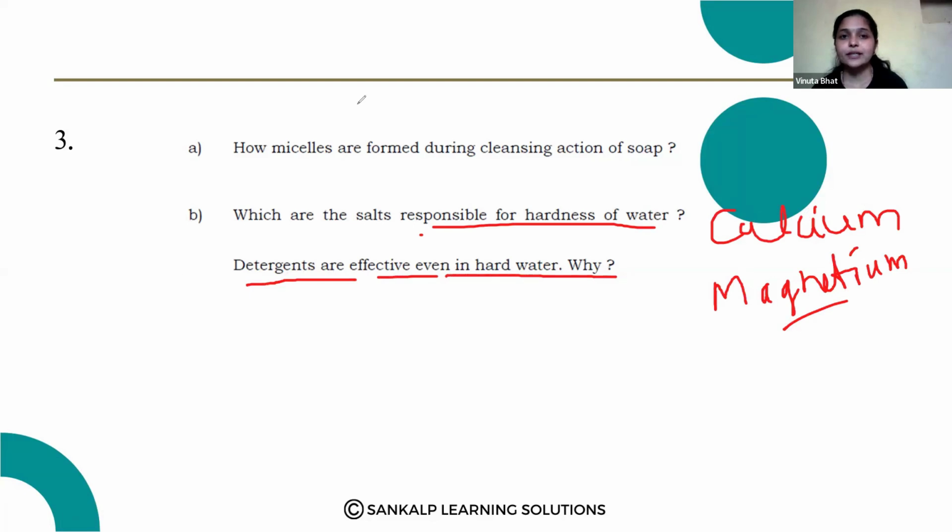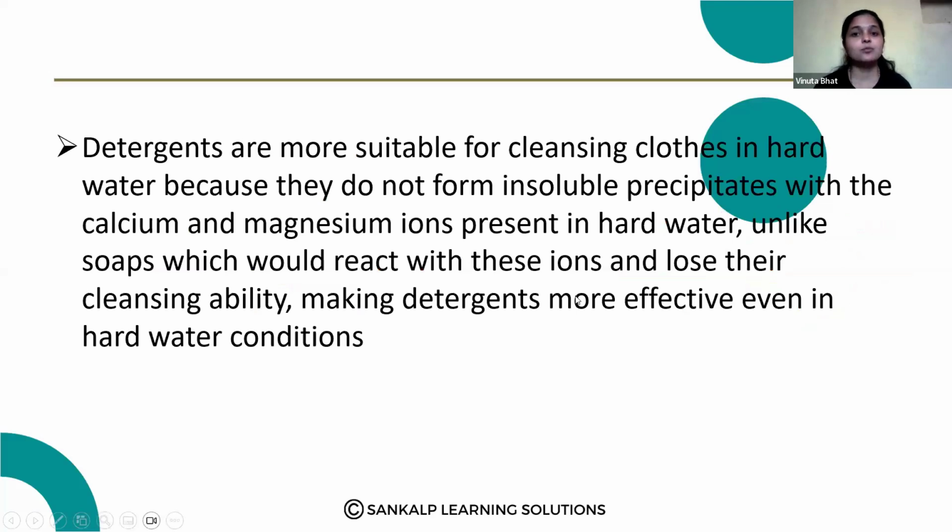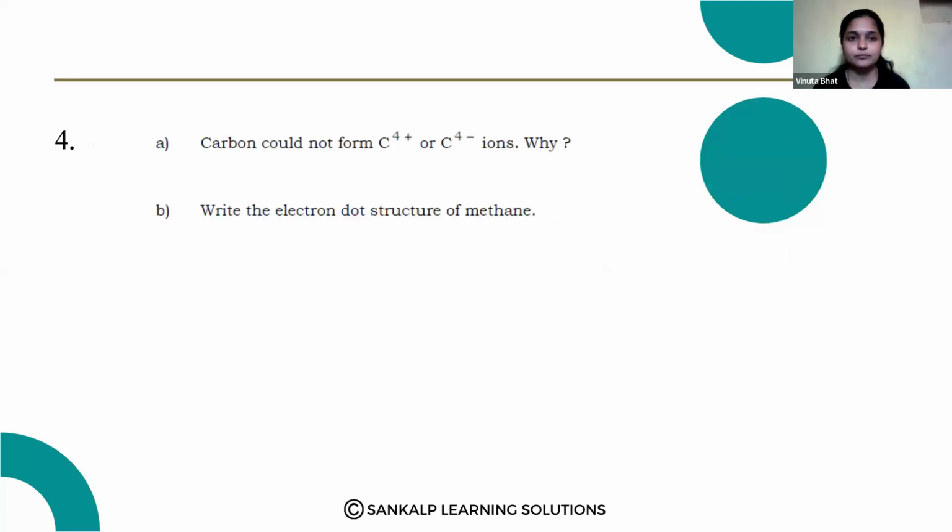Why detergents are effective even in the hard water? Because detergents are more suitable for cleansing clothes in hard water also, because they do not form the insoluble precipitates with the calcium and the magnesium ions present in the hard water. Unlike soaps which would react with these ions and lose their cleansing ability, making the detergents more effective even in a hard water condition. So the detergents are more effective in hard water. So that is the reason. Next question.